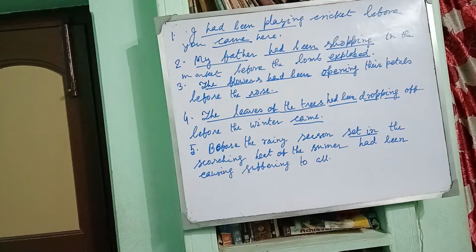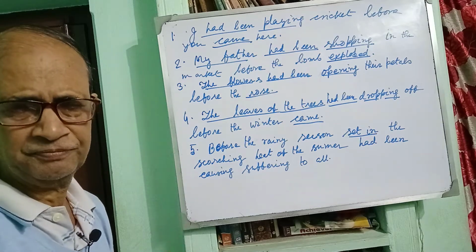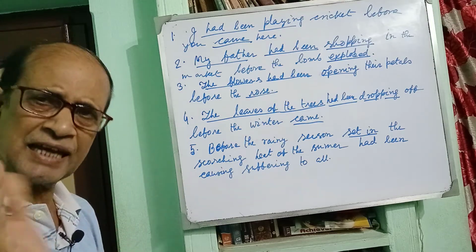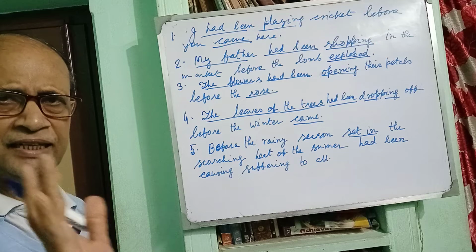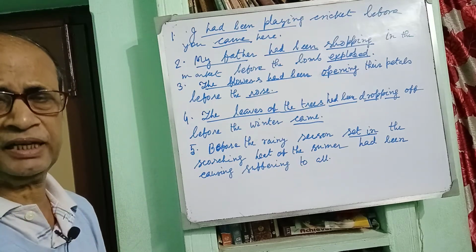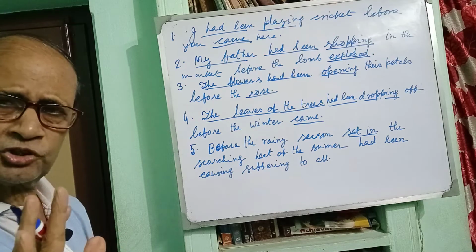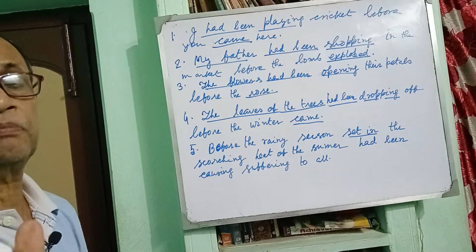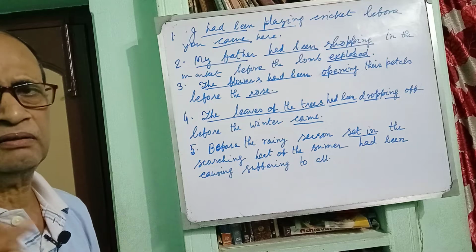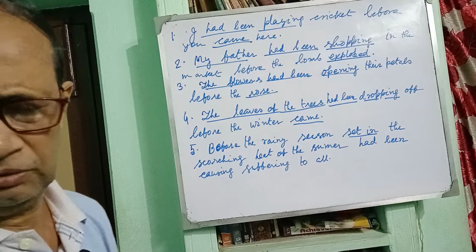Okay? So I may use past perfect continuous tense and I may use past indefinite tense in the same sentence when the sentence suggests that something was going on continuously, uninterruptedly. The verb takes the form of past perfect continuous tense, and the next one should take past indefinite tense. And that's the whole.